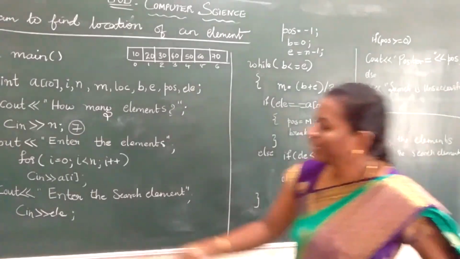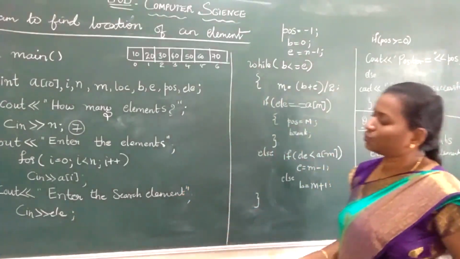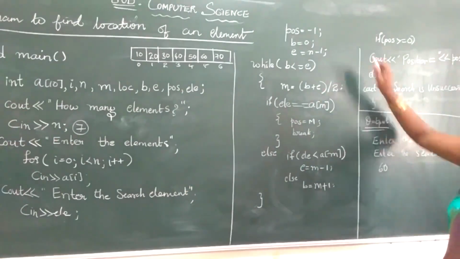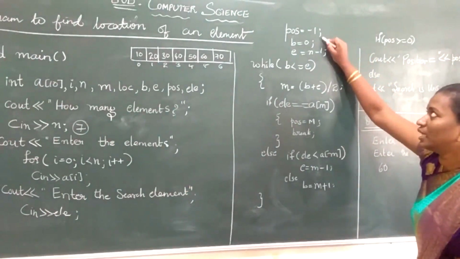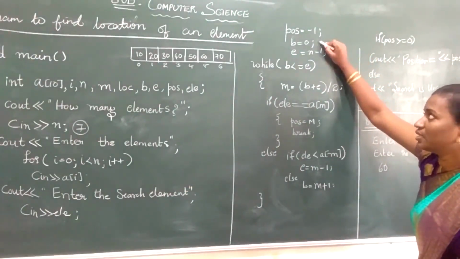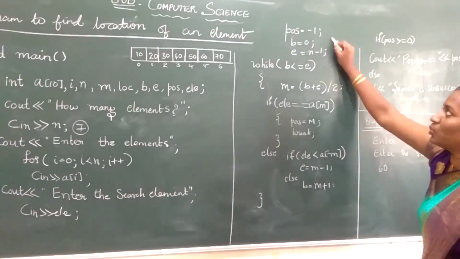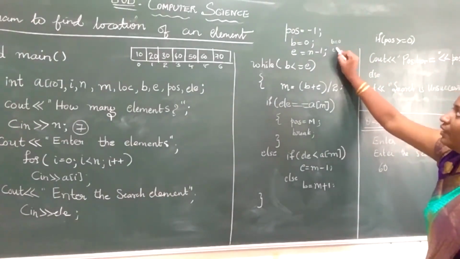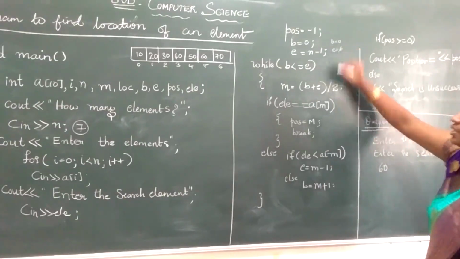Okay. Now what does your ELE contain? 60. 60 is stored in the variable ELE. Now position is -1. Initially it is pointing to null. Beginning is 0. Your ending is n-1. So beginning is 0. Your ending will be 6. 7 - 1, that is 6.